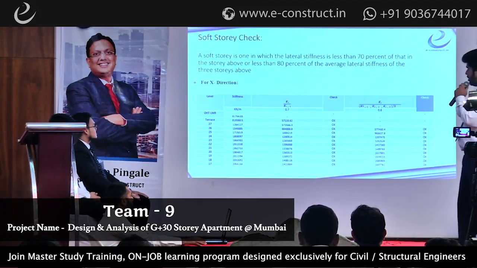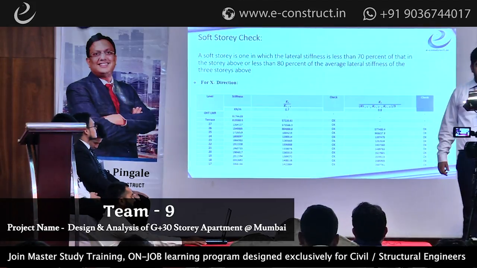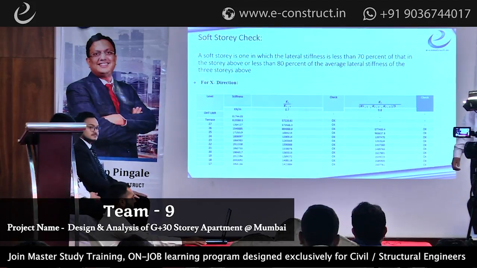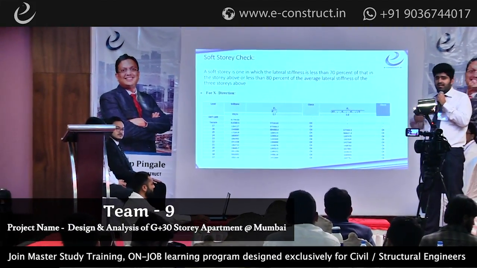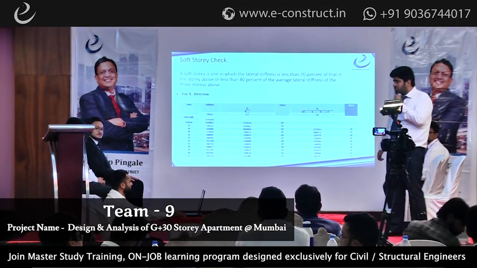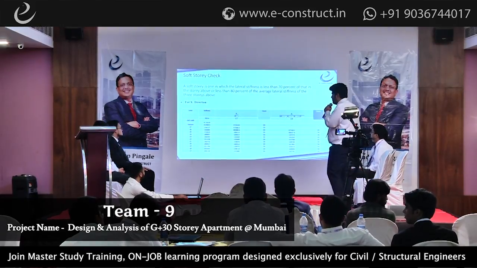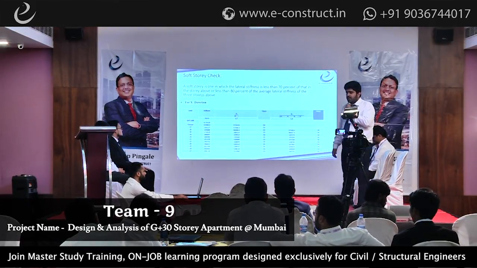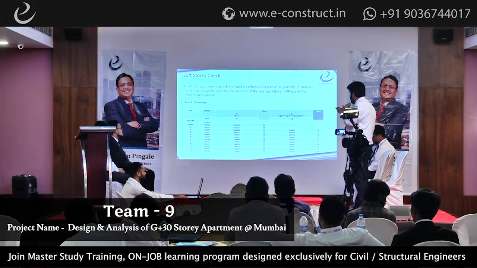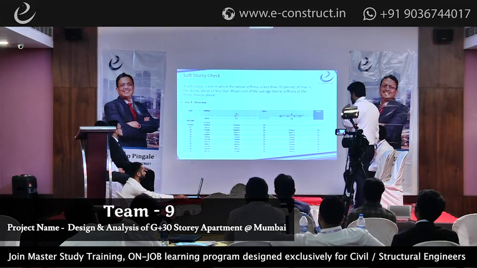So soft story. A soft story occurs when we have a little more flexibility, or you can say the lower story is weak as compared to the upper story. So we have these 2 criteria. One is that the stiffness should be less than 70% of the above story, and the other one is that the lateral stiffness should be less than 80% of the average of the above 3 stories.